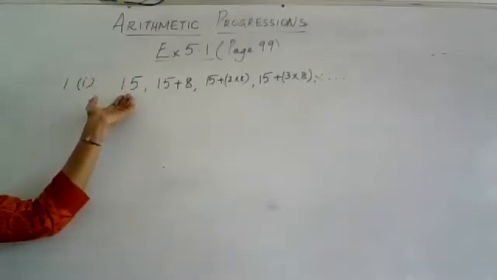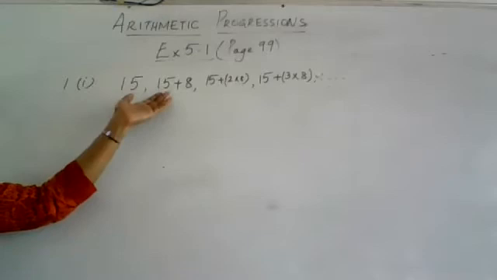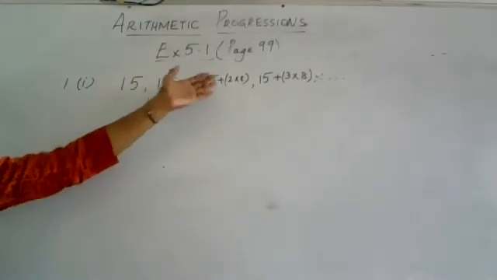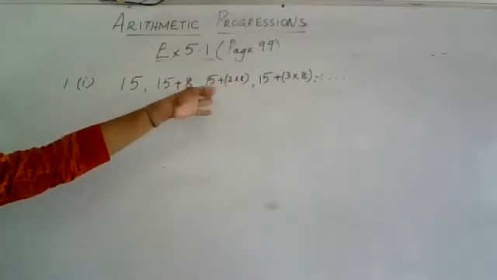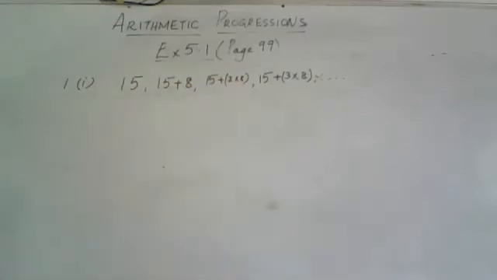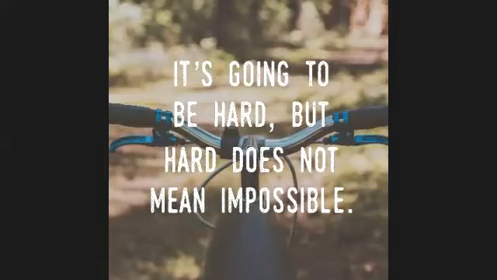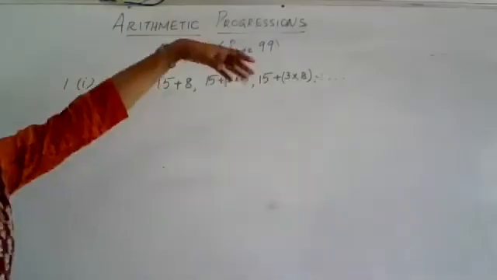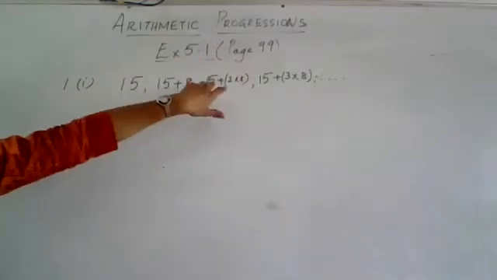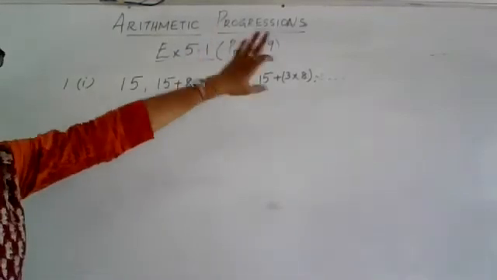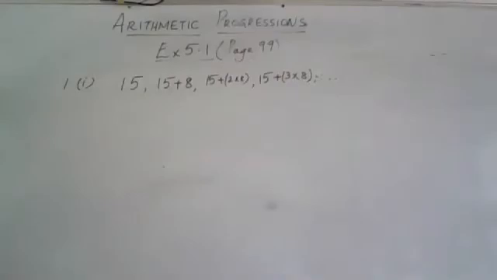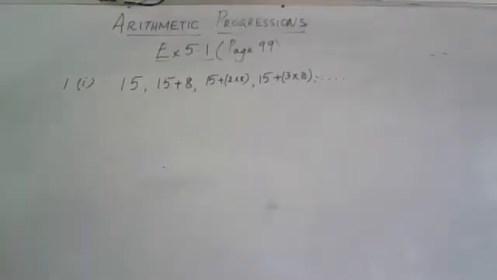So the first term is 15, the second term will be 15 plus 8, which is 23. The third term will be 15 plus 2 times 8, that is 15 plus 16, which is 31. Then 15 plus 3 into 8, that is 15 plus 24, or you can say 31 plus 8, which will become 39.